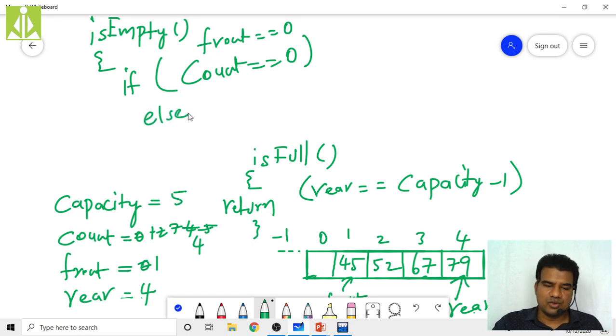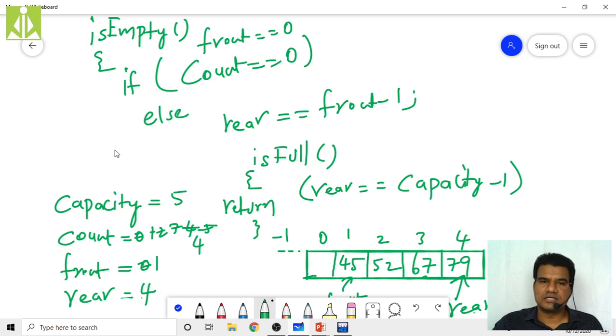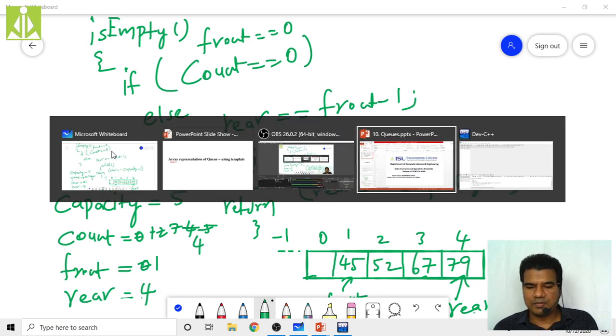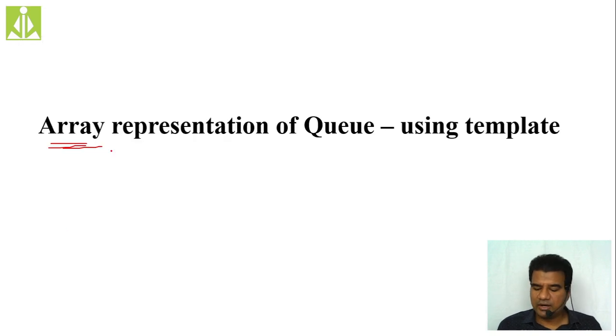Else, what we have to do? Else return whether rear equals front minus 1 or not. This condition you have to check. Very soon you will understand all these things in your programming, so quickly go and do the implementation.